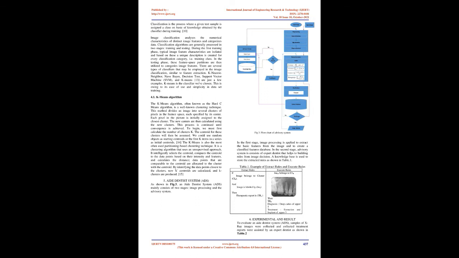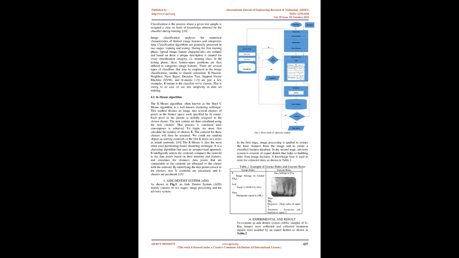There are several types of classifiers that may be employed in image classification, similar to feature extraction. K-nearest neighbor, naive Bayes, decision tree, support vector machine, SVM, and K-means are just a few examples. K-means is the classifier we've chosen. This is owing to its ease of use and simplicity in data set training.